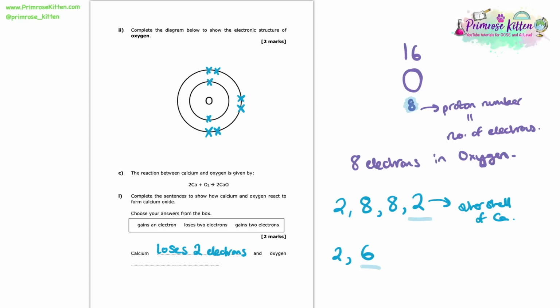So again, to get a full outer shell, oxygen has 2 options. Either it can gain 2 to get up to that full number of electrons of 8 that it can hold in its shell, or it could lose 6. Now it's going to be much easier to simply gain 2 electrons, and that therefore is going to be what happens here. So we are going to, in this case, gain 2 electrons. And that will ensure that we have a full outer shell in both the calcium and the oxygen.